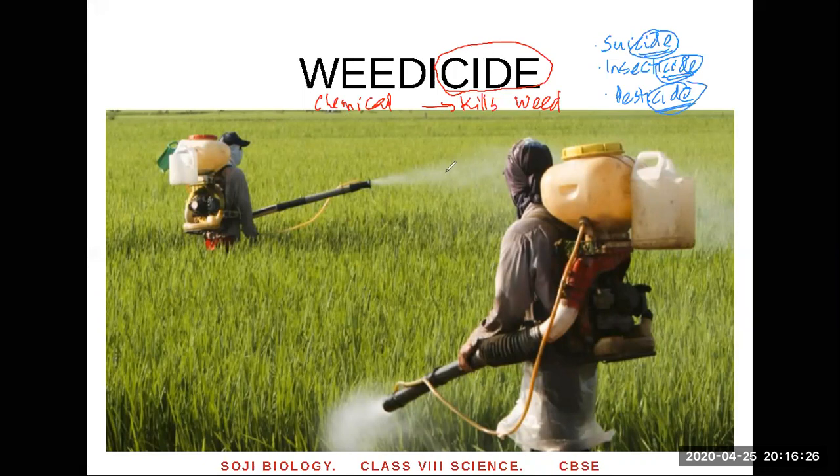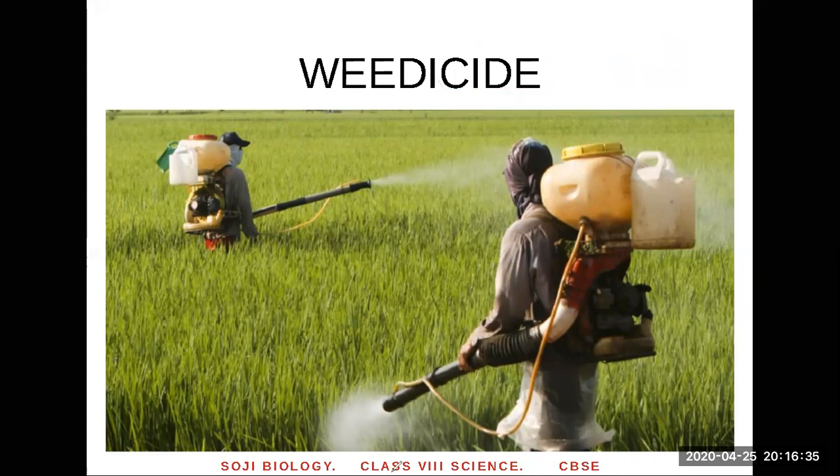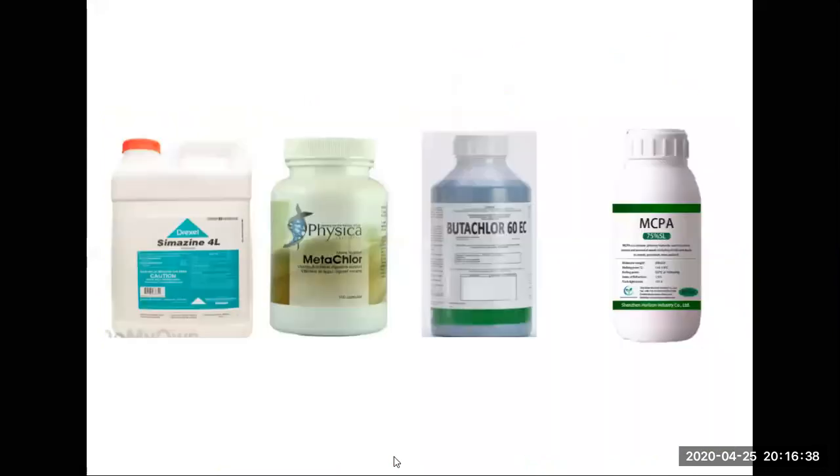These are called weedicides. You have to spray it in the field, and using machines they spray it. And this is how they kill the weeds in larger areas. Look at the names of some of these weedicides. See how you have to learn these names. One is called simazine and another one is metachlor. Learn those names: simazine, metachlor, butachlor. They sound similar. Meta, buta, and this is called MCPA. Just learn the names of at least two of them. These two sound very similar, so it's easy to remember. This is also like SIM, mobile SIM, simazine. Make up something so that it's easy to memorize.